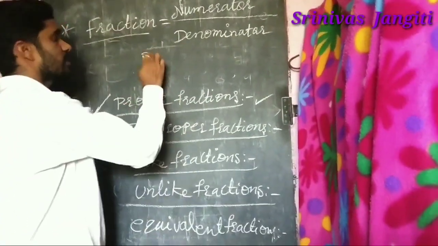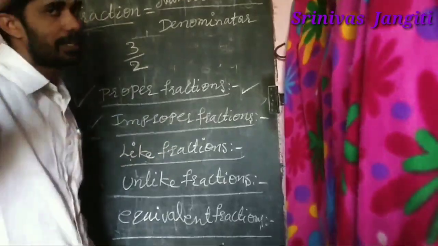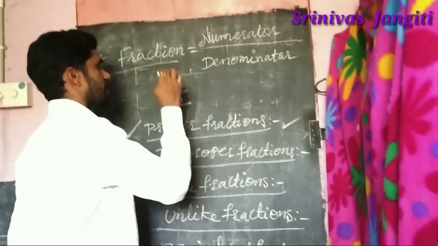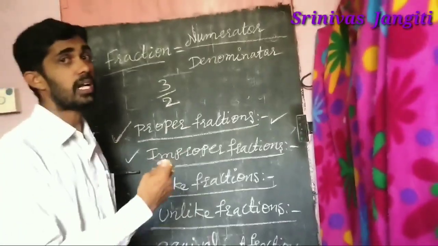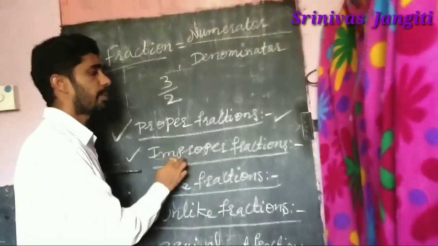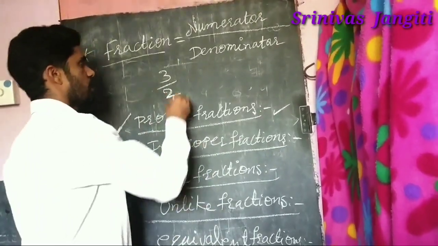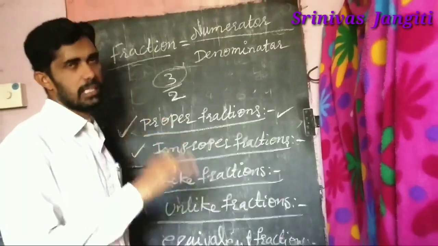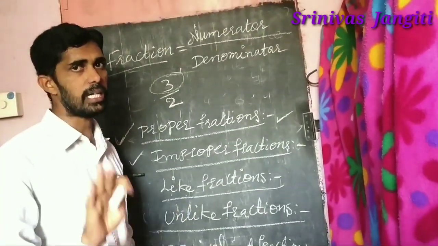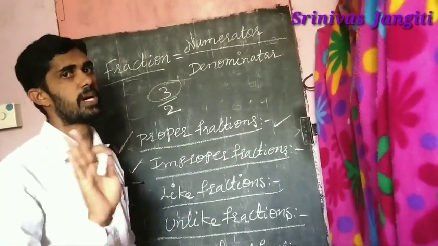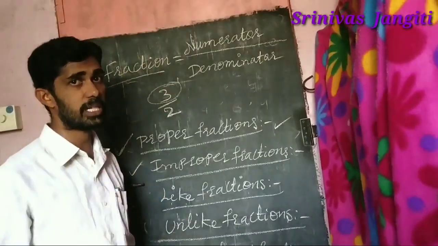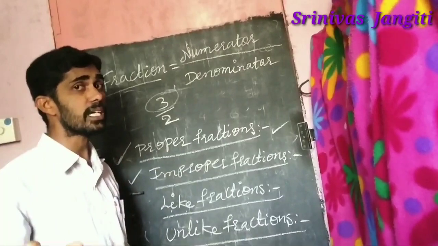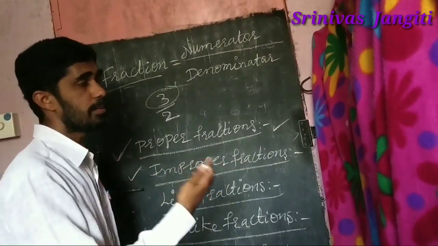Then the numerator is what here? Greater, right? Very clever. So the numerator is greater than the denominator. Then what are the fractions called? Improper fractions. Numerator greater than the denominator are called improper fractions. Proper means the numerator is less than the denominator, called proper fractions. Here, numerator greater than the denominator are called improper fractions.